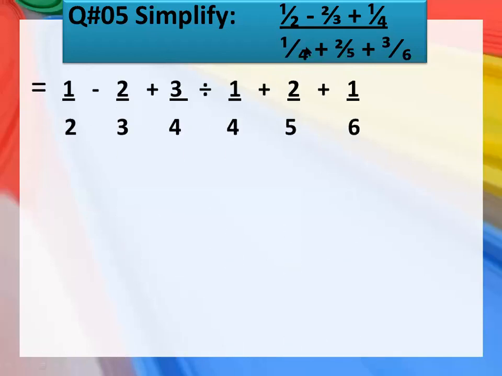First you will write what? You will write all your numerators. Okay, like 1 upon 2 minus 2 upon 3 plus 3 upon 4. Okay class, there is a little correction. This is 3 upon 4. Okay, please do not get confused. This is 1. I am going to correct it right now. Please give me 1 minute.